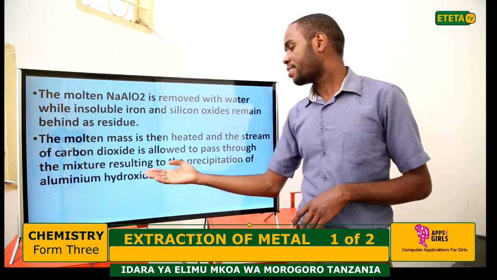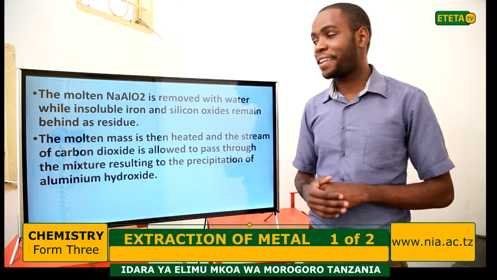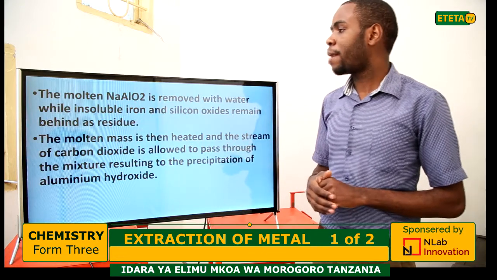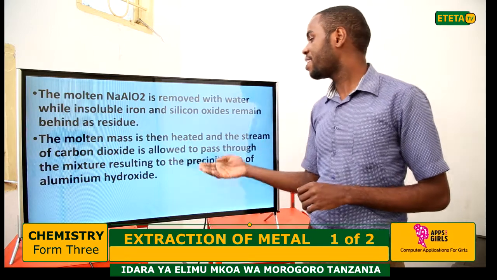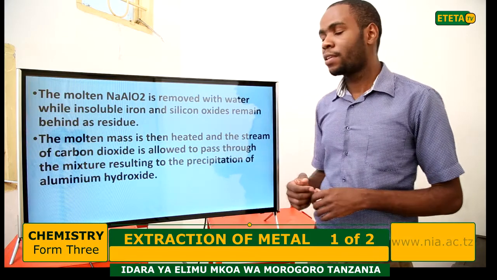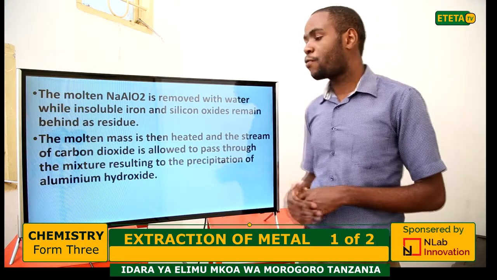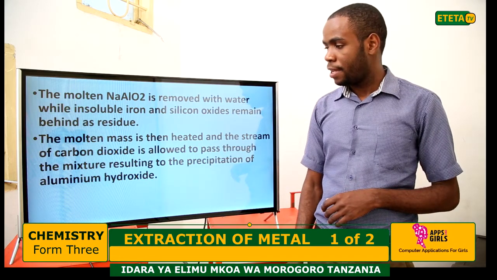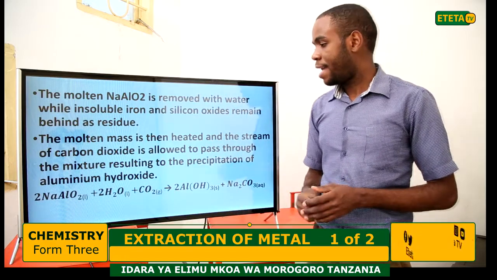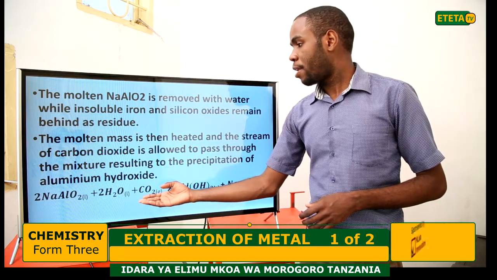The reaction is like this one. This one is sodium aluminate, and this is water, and this is carbon dioxide.